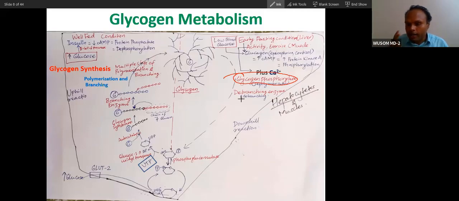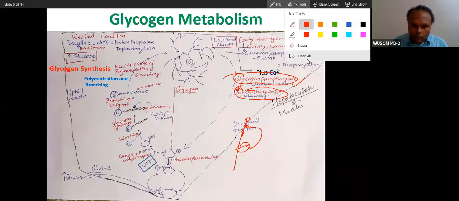This is a dual enzymatic property protein, which has got debranching enzyme inside it and glucan transferase enzyme. So this enzyme will actually do the function of, further it will remove the part of branch and put this branch here, and then again glycogen phosphorylase will be able to break the bond here again. So this is how glycogen phosphorylase will also happen in cycle. So this is one step. So this cycle will continue many times and glycogen will be degraded. So this is glycogen degradation.